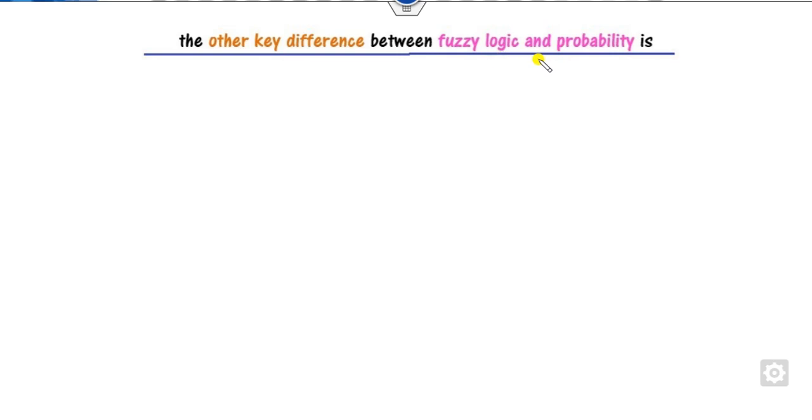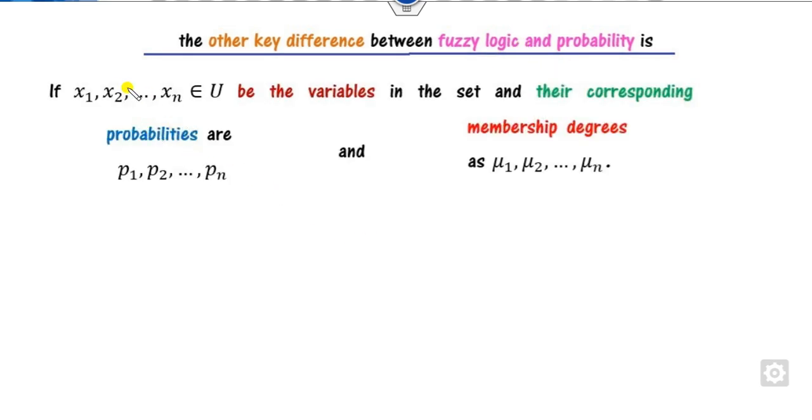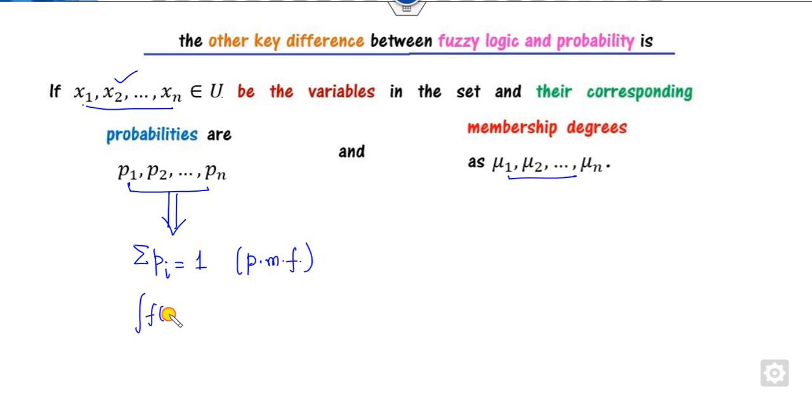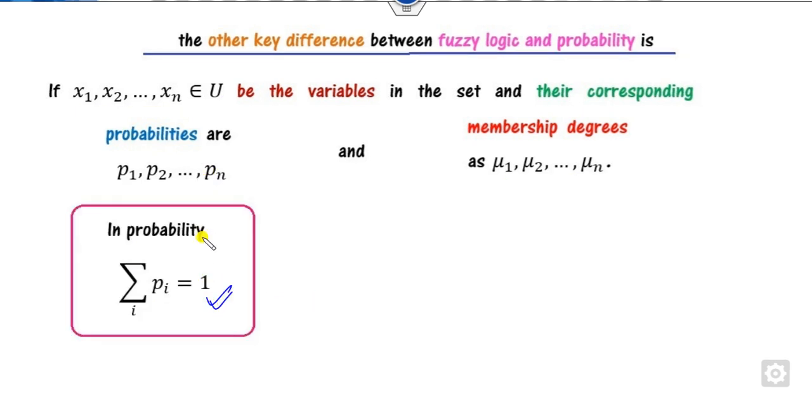Another key difference between fuzzy logic and probability is this. If you have some variables xi in the universal set, corresponding to each xi we define the probability as pi. Corresponding to each xi we define the membership function here. Since it is a probability, we all know that the sum of the probabilities will be 1. Then we call it the probability mass function. Or if it is a continuous function, then the integral of p(x) dx is 1, called the PDF, probability density function. So this condition must hold in the case of probability.